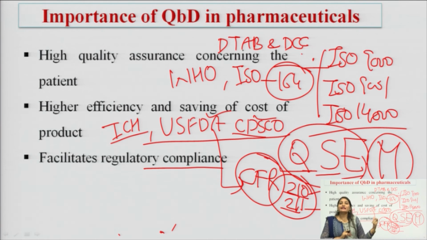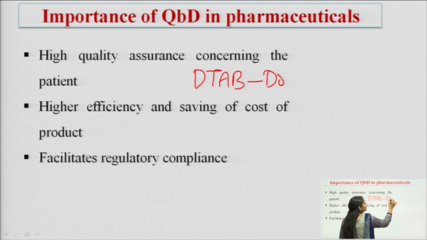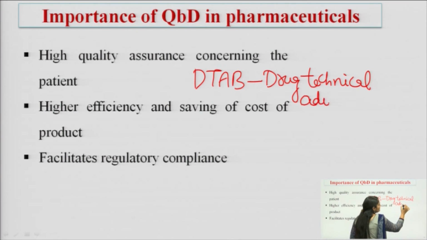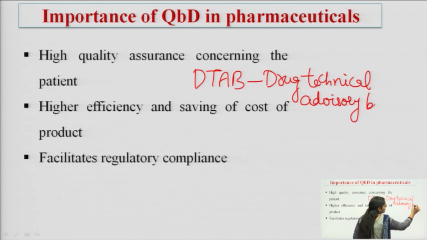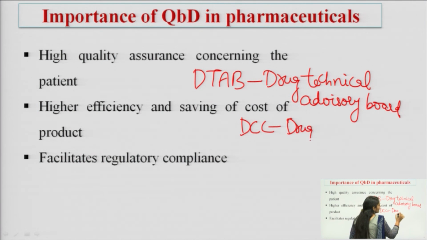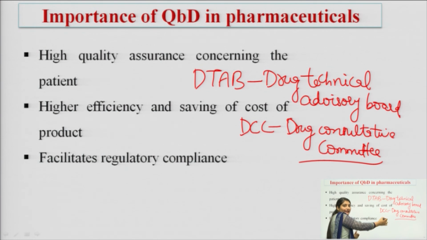DTAB stands for Drug Technical Advisory Board and DCC stands for Drug Consultative Committee, and the meetings of DTAB and DCC are held in the department of CDSCO.